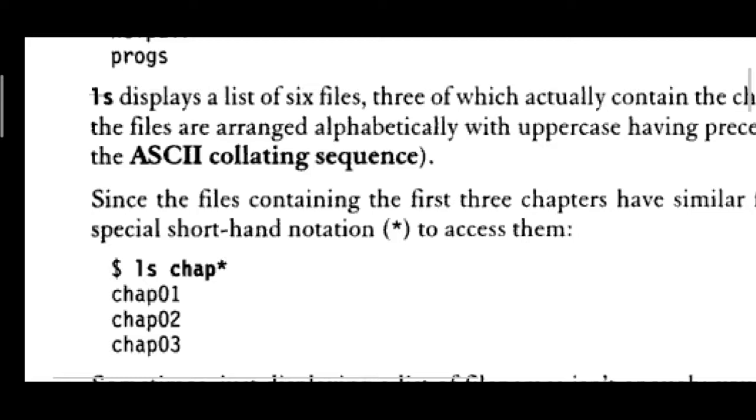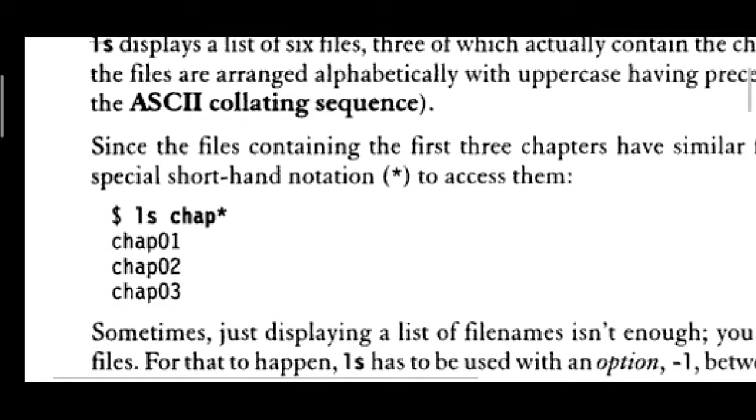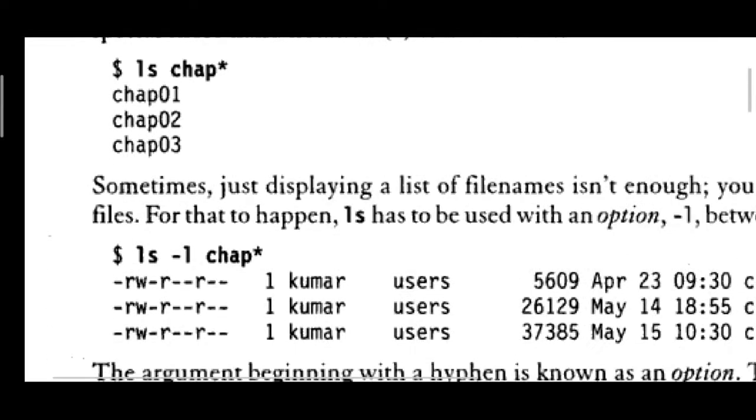It is used for pattern matching, which you will be studying in other subjects as well, like ATC. So chap followed by asterisk will match all the files whose titles start with chap, right? Their names will be displayed: chap01, 02, 03 are displayed.